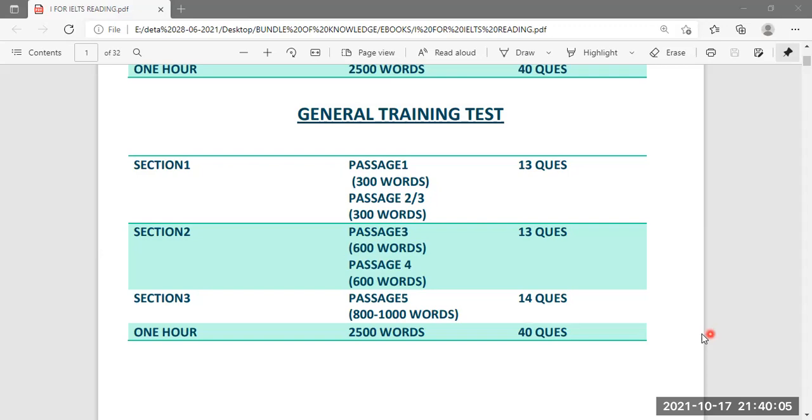These are timed tests, guys, and maybe you will perform better if you will get more than 1 hour, like 2 hours or 3 hours, but this is a timed test.